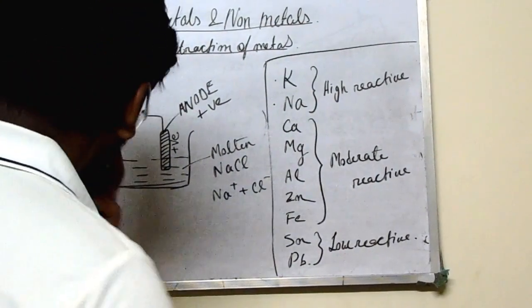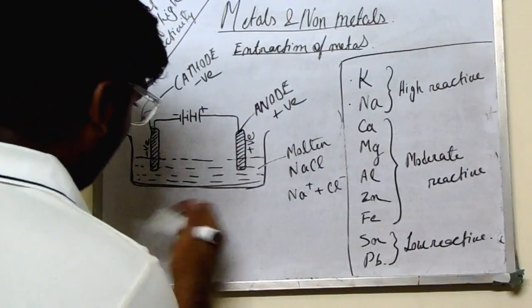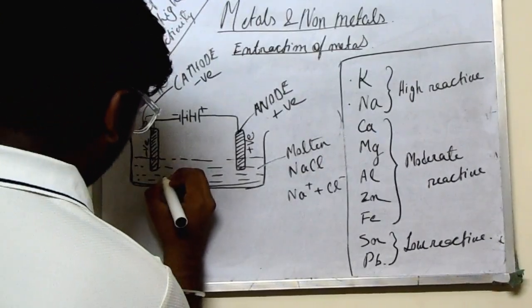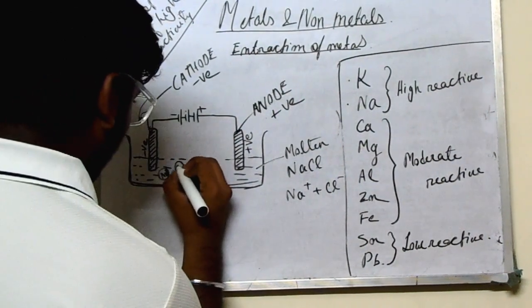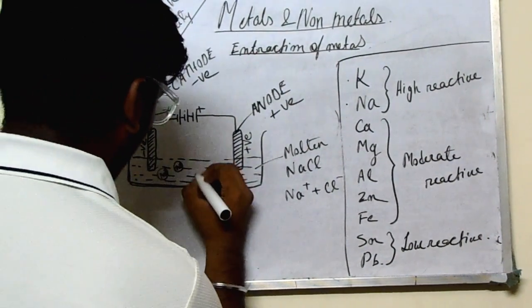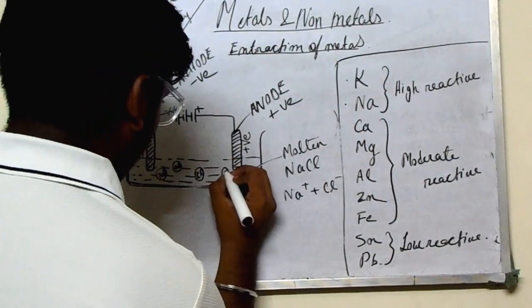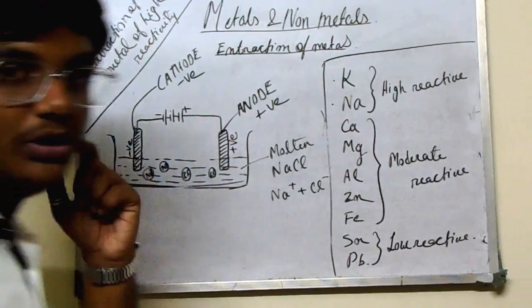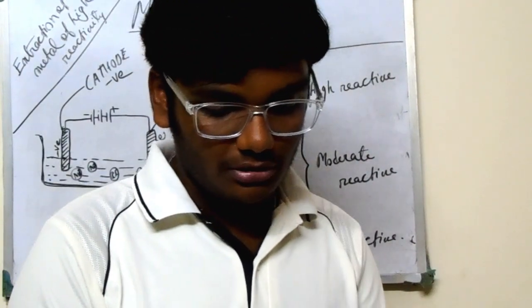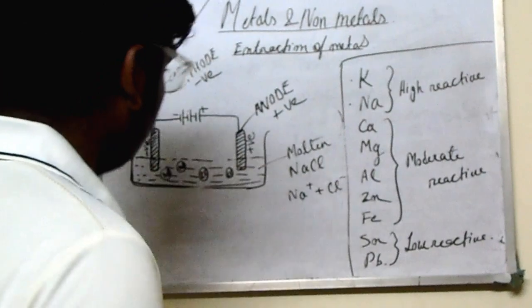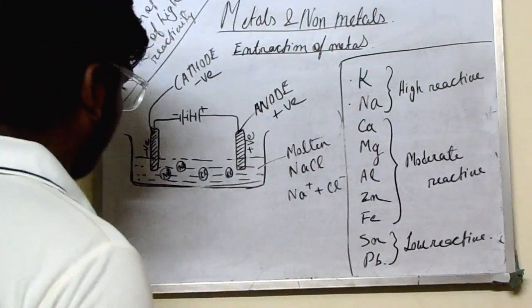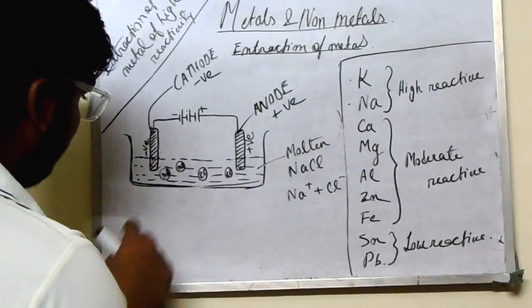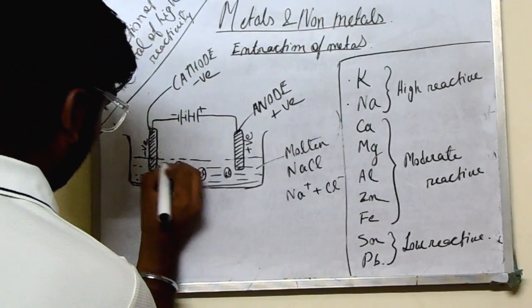Na positive. So in this molten NaCl form, there are so many Na plus, and also Cl minus. As it is molten, the ions have drifted away from each other. There are many Na plus and Cl minus ions roaming in this molten form. So the negative one will attract this.